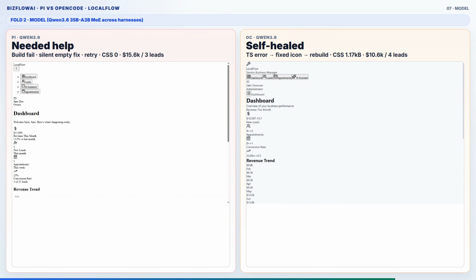So Qwen is not one personality. Under Pi, it needed help. Under OpenCode, it self-corrected. Still did not ship pretty SaaS UI.